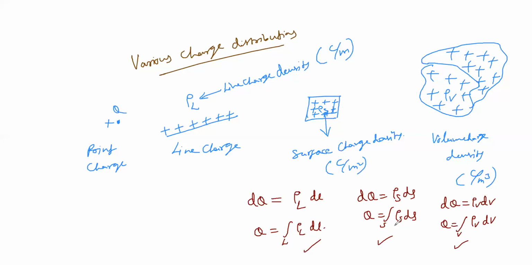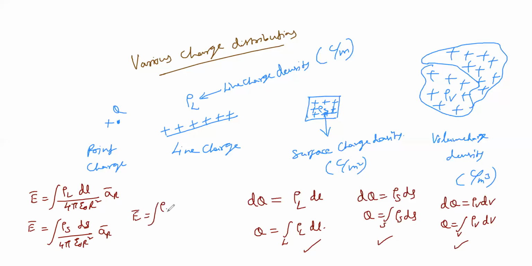Now for these charge distributions, we can write the electric field intensity also. Let's look into the equations. Electric field intensity for the line charge is integral rho L dl by 4 pi epsilon naught r square into ar unit vector, and for the surface, integral rho s ds by 4 pi epsilon naught r square ar, and for the volume, integral rho v dv by 4 pi epsilon naught r square ar.